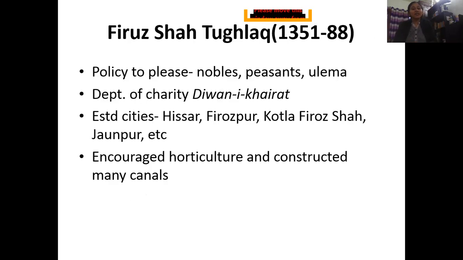And after him, we see that somebody called Firoz Shah Tughlaq came to power, and he was again a very lenient man, and he followed the policy of reconciliation towards everybody: nobles, peasants, ulemas, religious leaders, everybody. He instituted a department of charity called the Diwan-e-Khairat, and also established many cities, like Hisar, Firozpur, etc. Apart from that, he again encouraged horticulture and constructed many canals, and that really helped agriculture way too much.